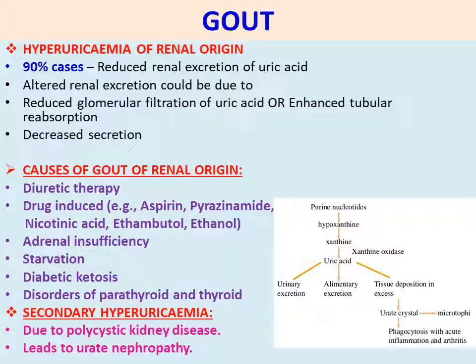And you can see here how uric acid is produced: purine nucleotides get converted into hypoxanthine, hypoxanthine to xanthine, and xanthine gets converted into uric acid by the enzyme xanthine oxidase. Then uric acid is excreted in the urine, and in the feces. Tissue deposition in excess, that is urate crystals, is called a tophus. Phagocytosis with acute inflammation and arthritis. So this is how the stages go from purine to uric acid accumulation and urate crystal accumulation.